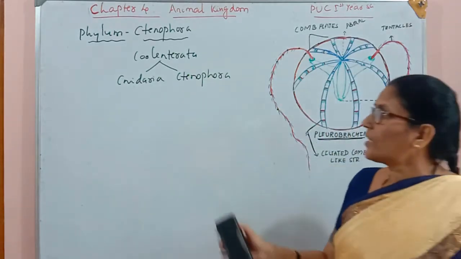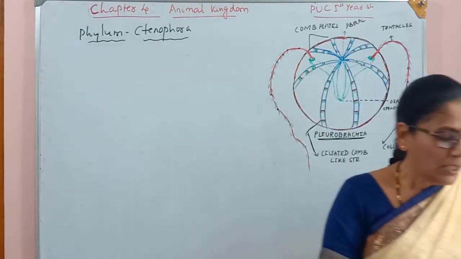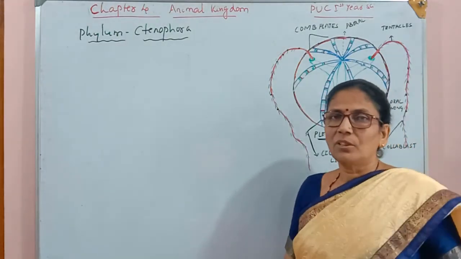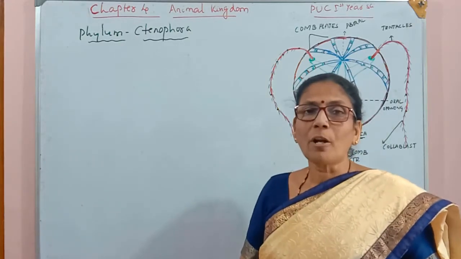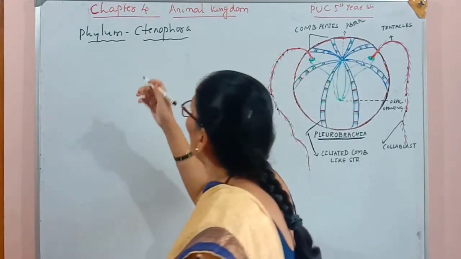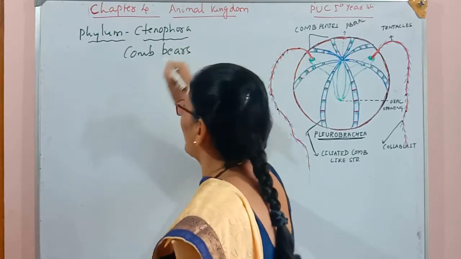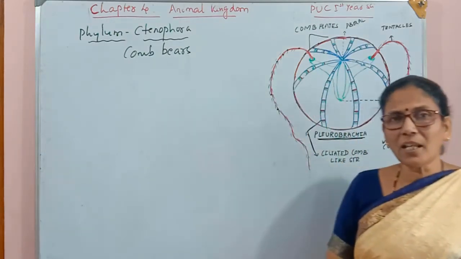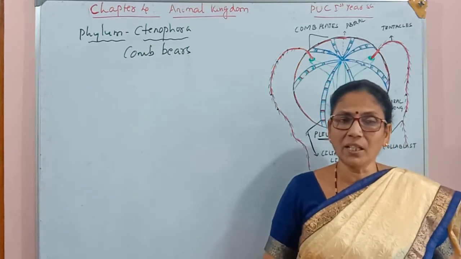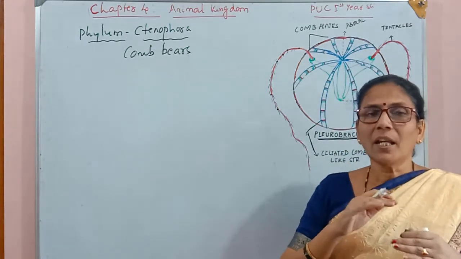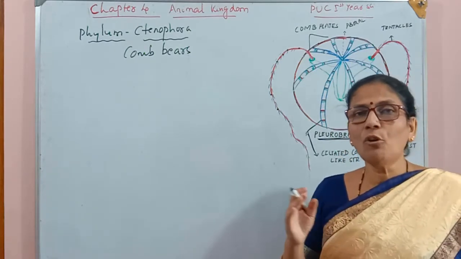Now, we will talk about the word Ctenophora. It's a Greek word. Cteno means comb. Phora means bearing or bears. It means the organisms which come in this group are bearing or possessing comb plates on their external body surface. Hence they have got the name Ctenophora.